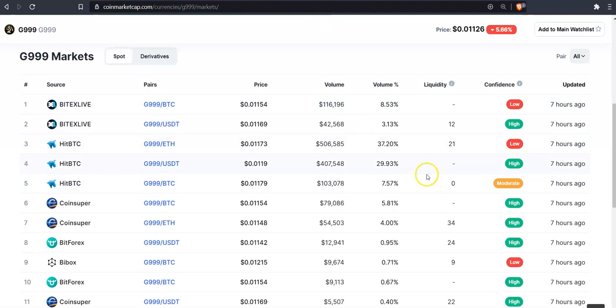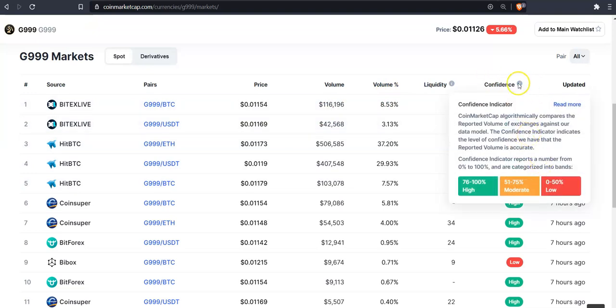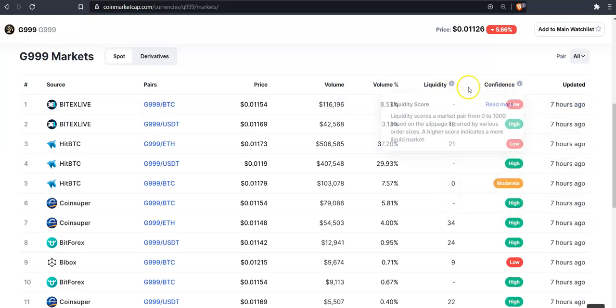If we move over quickly and have a look at CoinMarketCap, we see a very similar situation, although the confidence levels on some of the coins are pretty high. I'm not going to go through all of this. You guys can log on and take a look at the confidence levels yourselves. But what I want to focus on is the liquidity here. We have a look at the liquidity. Once again, we can see very, very low liquidity.